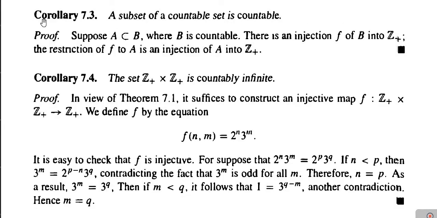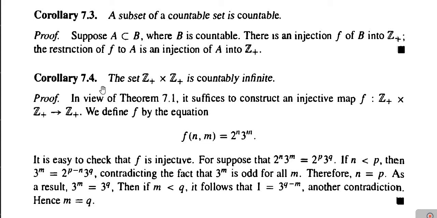Next is corollary 7.3, and its statement is: a subset of a countable set is countable. This means if set A is countable and B is a subset of A, then B must be countable. Next is corollary 7.4. Its statement is: the set Z plus cross Z plus is countably infinite.